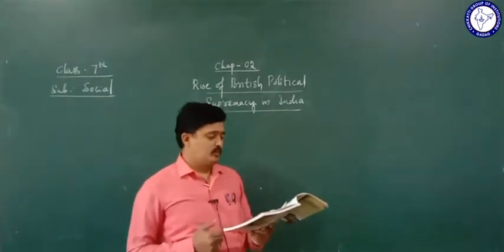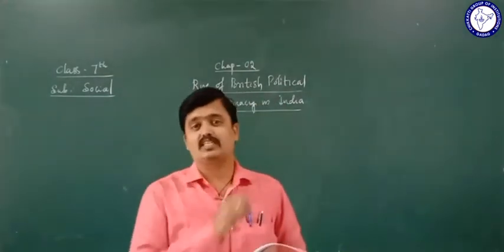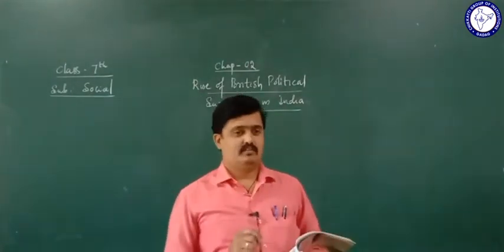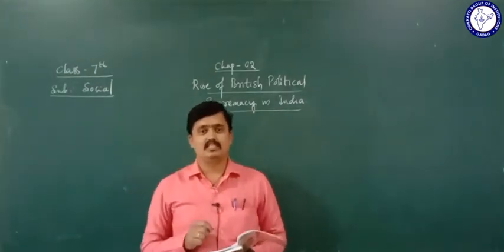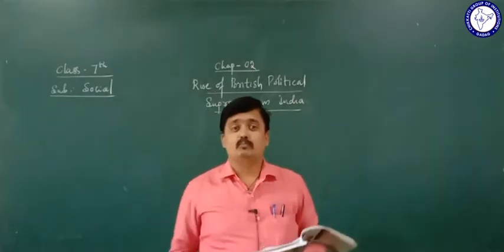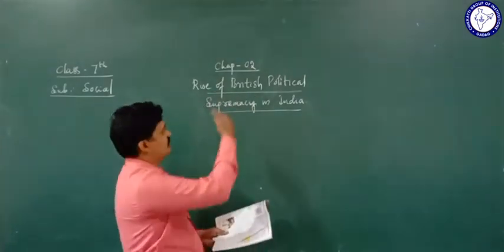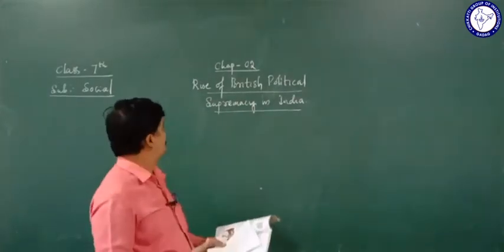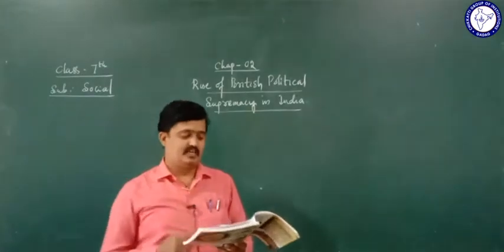And also the British took advantage of the political instability in India. They took advantage of it to establish their political supremacy in India. So that is what we are going to learn in this lesson: the rise of British political supremacy in India.